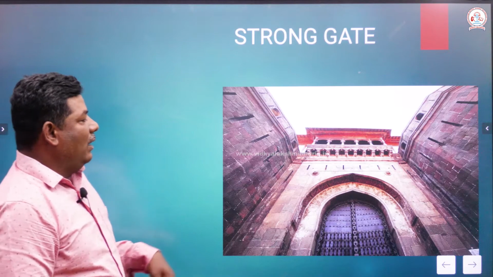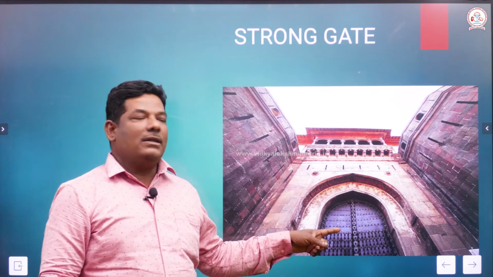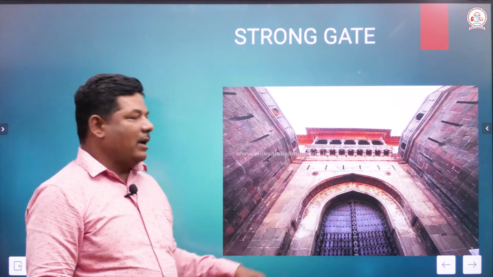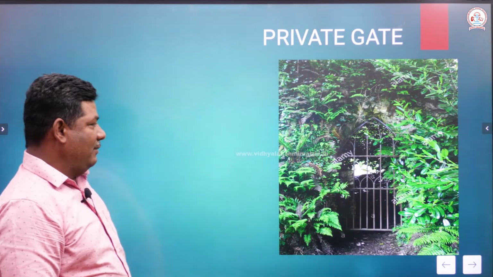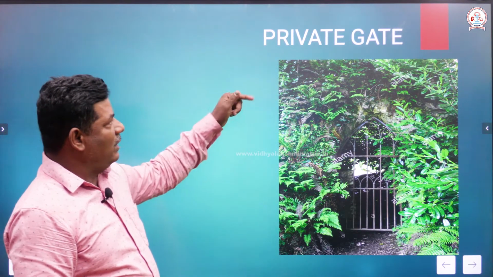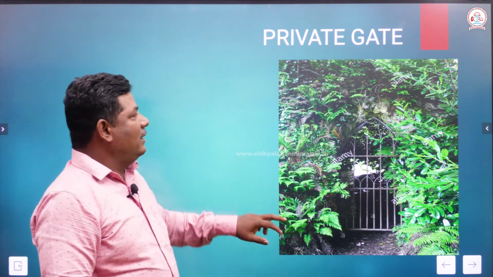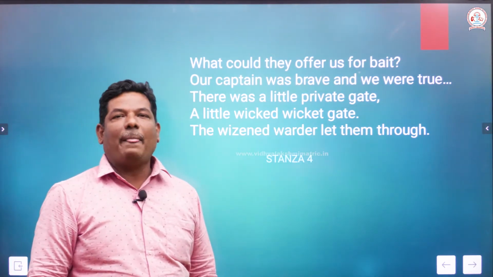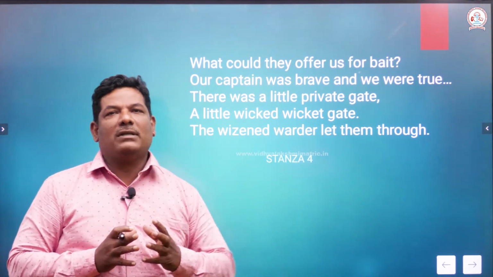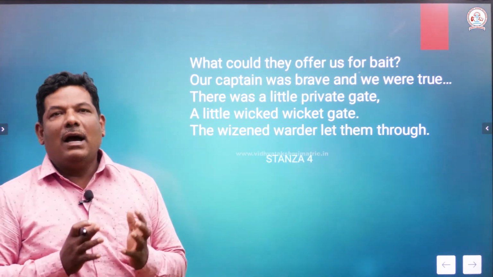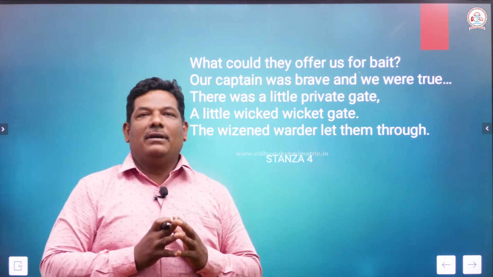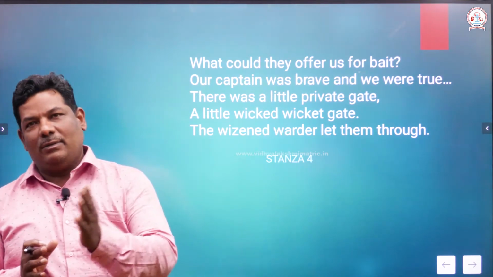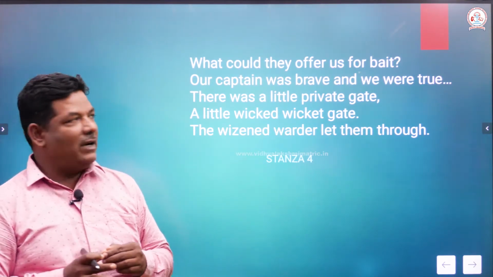And see, in the picture I can show you, this is the gate, a strong iron gate that nobody can easily break, right? And also we have a private gate, and this will be discussed in the next paragraph. I will show you again. In this fourth stanza, this is a very important stanza, because a great unexpected transition takes place. I will tell you later what transition takes place in this particular stanza, right?